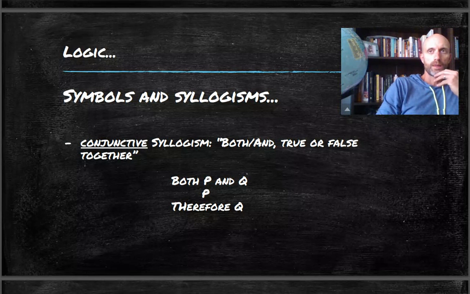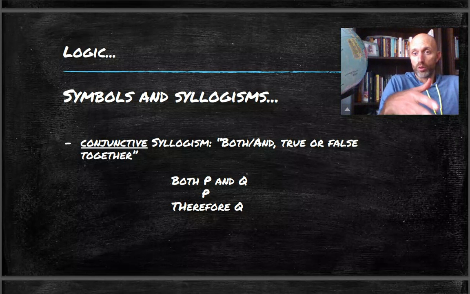So for instance, if part of that statement is false, then the whole thing altogether is false. Again, in everyday language, you realize this. So if I were to say something like, both Dan and Bridget have on a red shirt. Well, let's say that only one of them has on a red shirt. Let's say Bridget has on a blue shirt. But I had said both Dan and Bridget have on a red shirt. Well, obviously, if Bridget has on a blue shirt, then it's not true that both Dan and Bridget have on a red shirt. Even though Dan has on a red shirt, the statement as a whole has to be false.